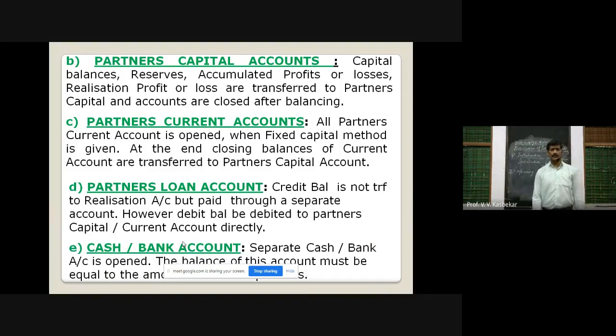And at last, you have to prepare a separate cash or bank account, and in that you have to record all the transactions of cash received and cash paid.